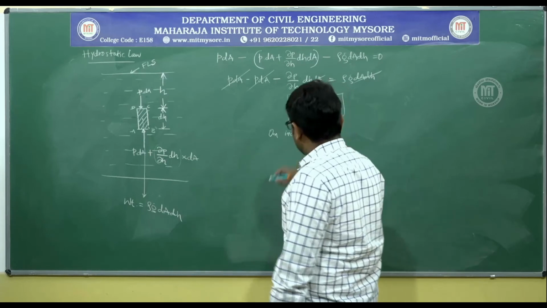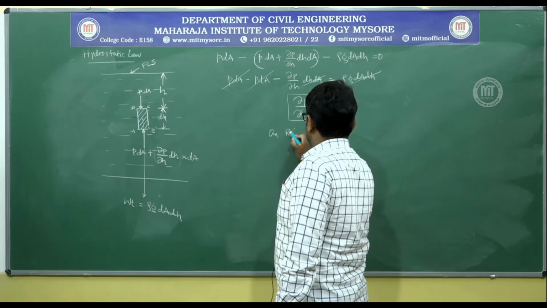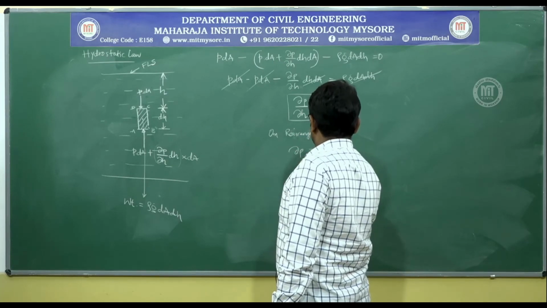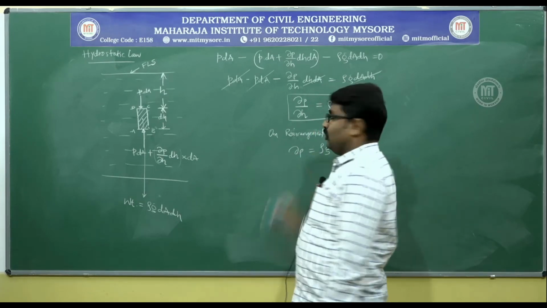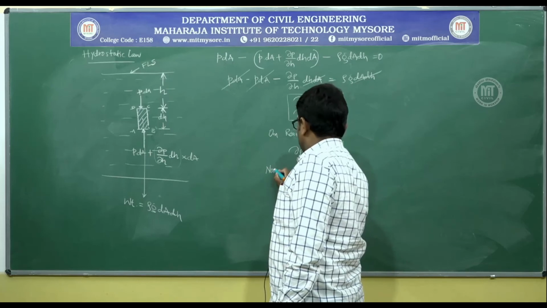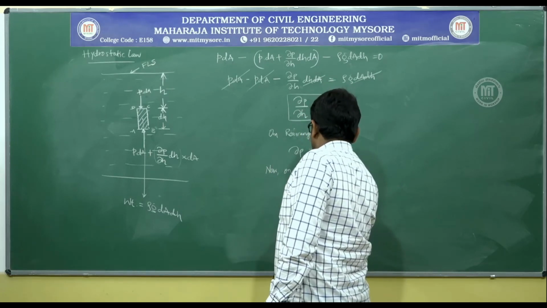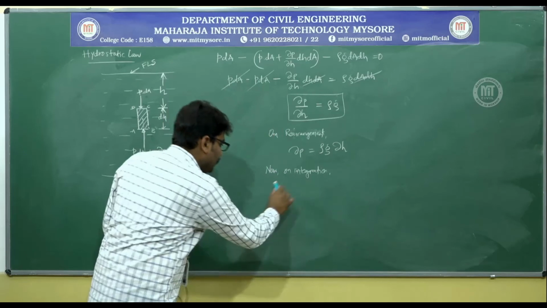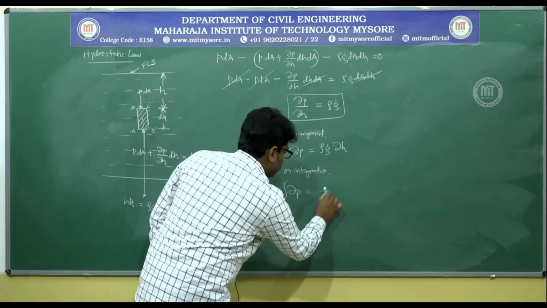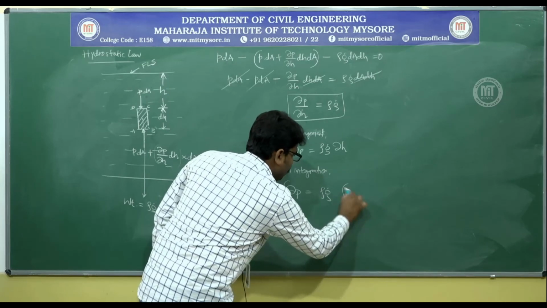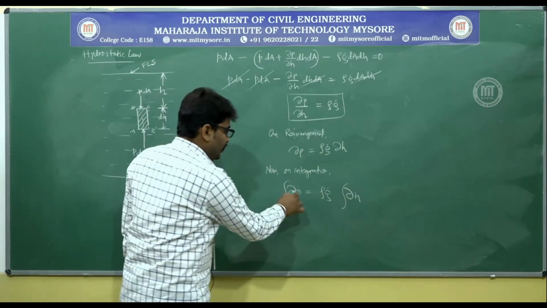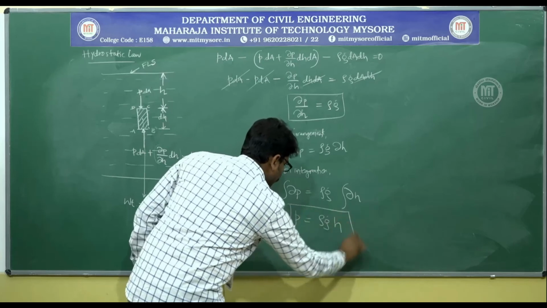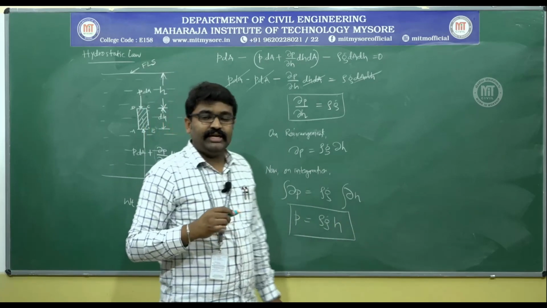On rearrangement, before I integrate, you have dou P is equal to rho g dou H. Now on integration, integral of dou P is equal to rho g, a constant, I will take it outside, into integral of dou H. So dou P becomes P, rho g remains as it is, dou H becomes H. P is equal to rho into g into H.